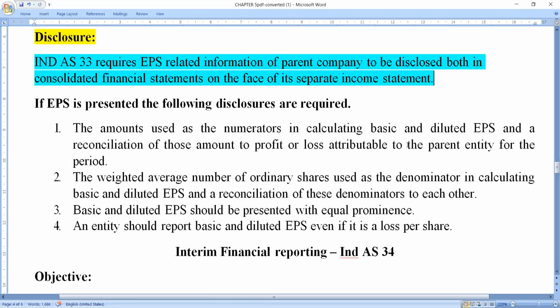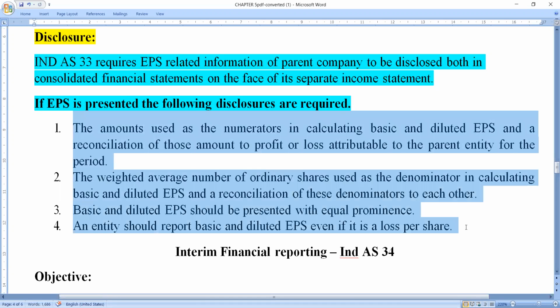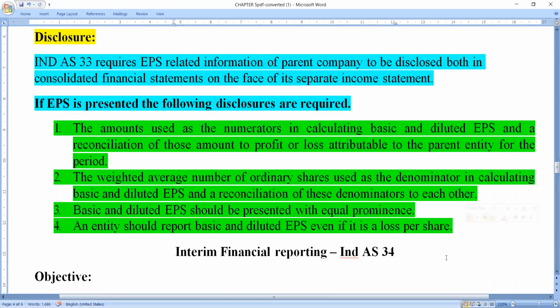If EPS is presented, the following disclosures are very much required. If the EPS is calculated, what information are we going to disclose here? If earning per share is presented, the following disclosures are required. If we calculate earning per share, we must present certain most important information as disclosures.